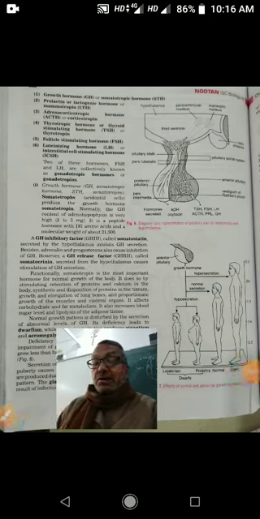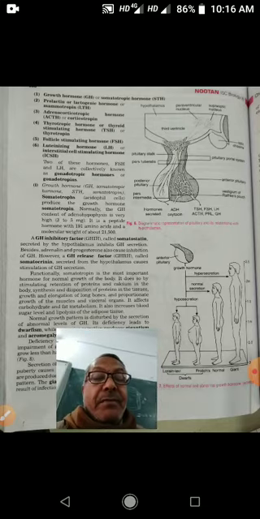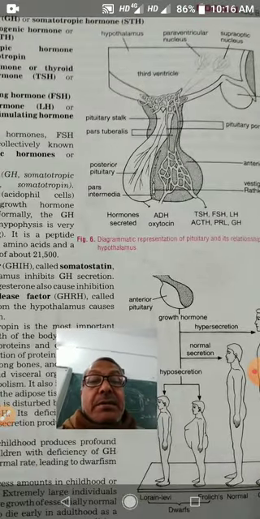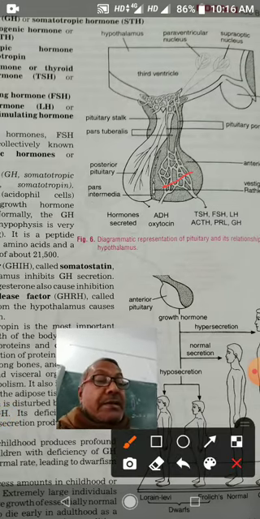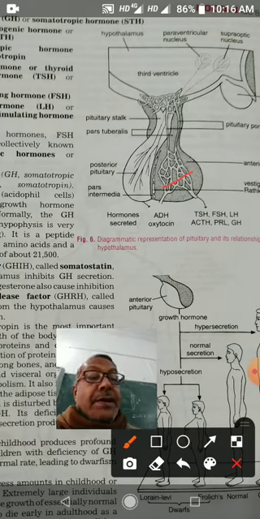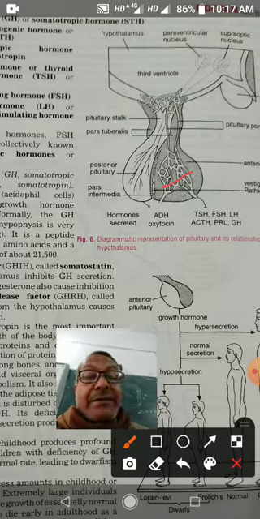Children, I am going to explain the structure and function of the pituitary gland. Children, this is the pituitary gland. This pituitary gland is the most important gland. It produces many hormones. It influences the activities of other endocrine glands.